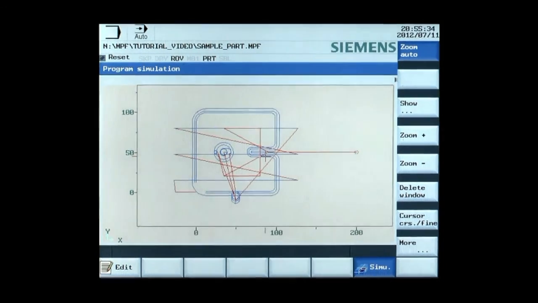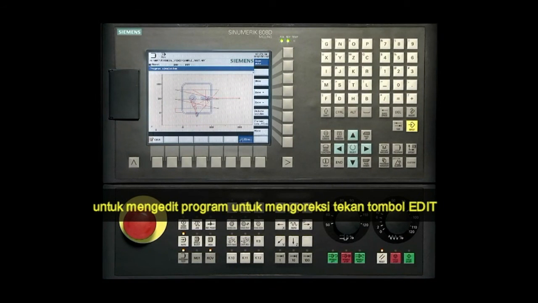To edit the program for correction, press the Edit soft key.